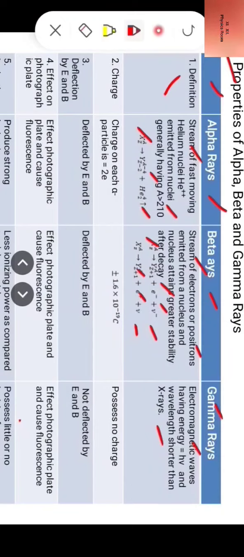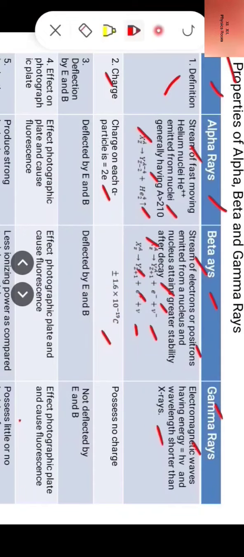Now we talk of charge associated with the three rays. The charge on each alpha particle is twice e, where e is equal to 1.6 into 10 raised to power minus 19 coulomb, positive. And charge associated with beta rays is again equal to e, where e is plus or minus 1.6 into 10 raised to power minus 19 coulomb.